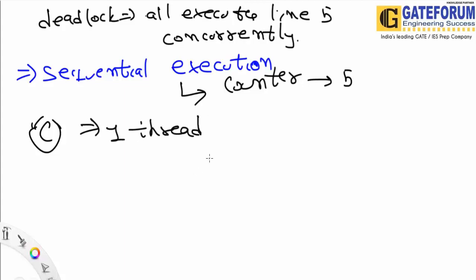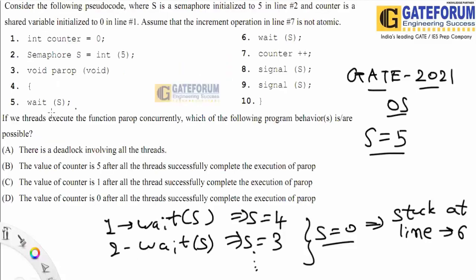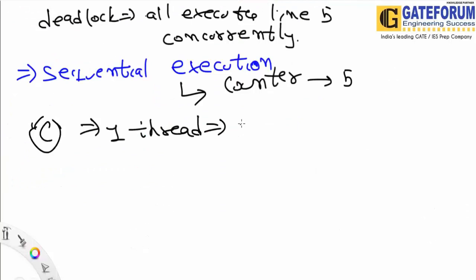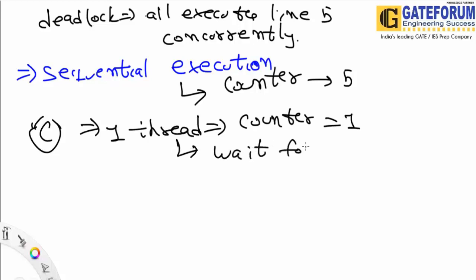One thread first of all executes this and it waits in the wait of S. So one thread executes, it reads the counter value as 1, and then it waits for other threads to complete. So let's say it does not get any chance to complete.